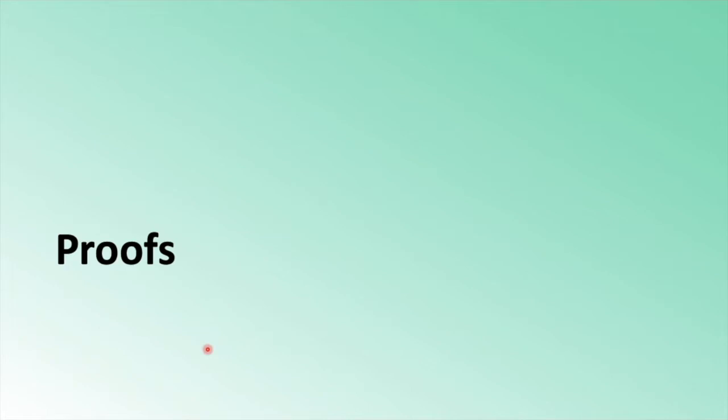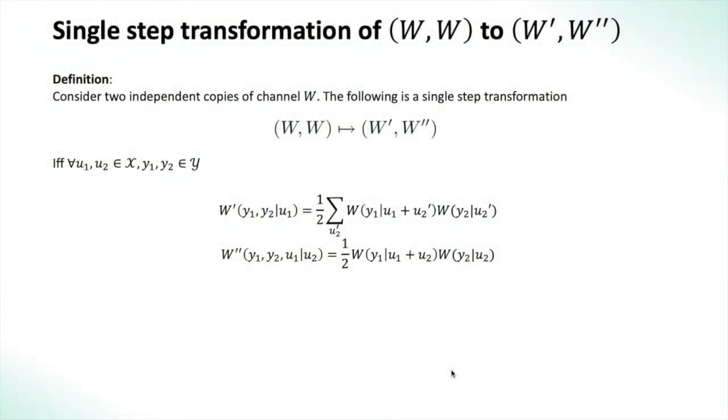Finally, we will see formally how to prove that channel polarization works, or why the polarization happens. But first we need to understand some definitions and lemmas in a simpler setting than what we have described. First we define the single step transformation. W is a channel. We take two independent copies of the channel W and produce two channels W prime and W double prime. So, if U1 comes from the input space of W and Y1 comes from the output space of W,